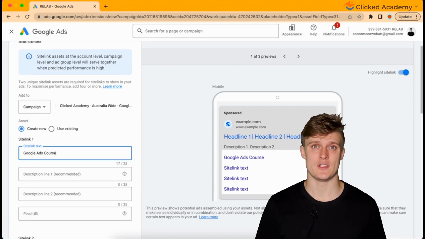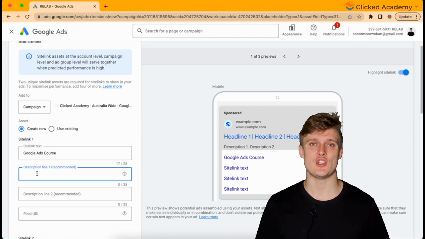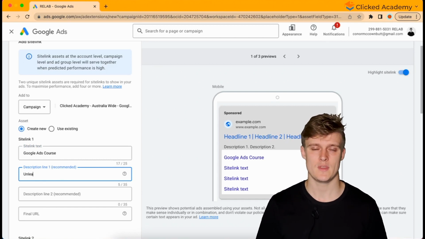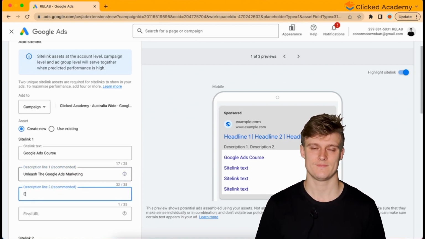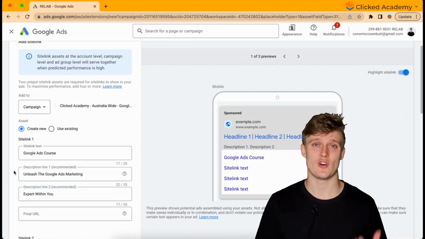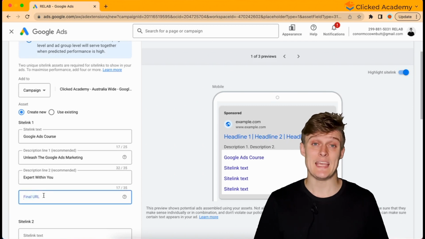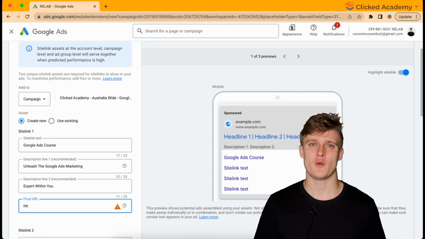Now in the next section for the description, just write in an explanation of the page they would land on. So these 2 lines, they flow onto each other. So we recommend that you write 1 sentence and split it over the 2 descriptions at a maximum of 70 characters. Keep in mind you're trying to sell the business. Keep the copy captivating and maybe throw in a few call to actions where appropriate. Input the final landing page here.